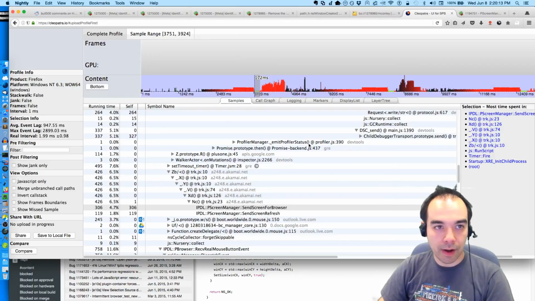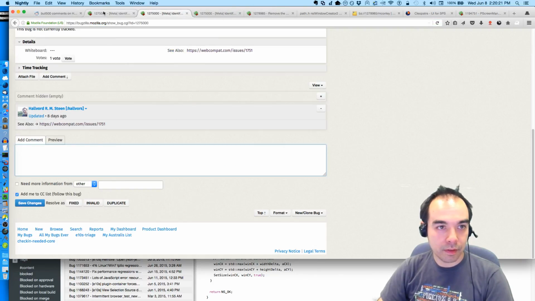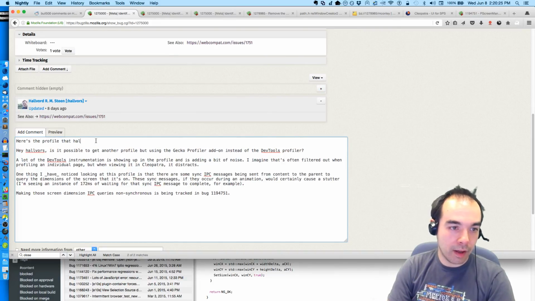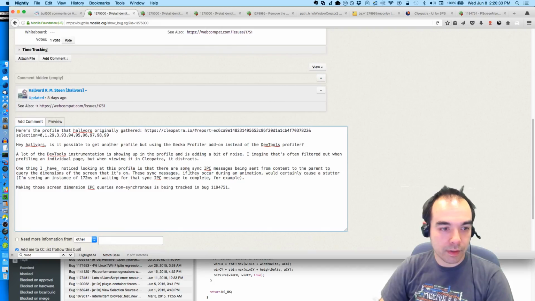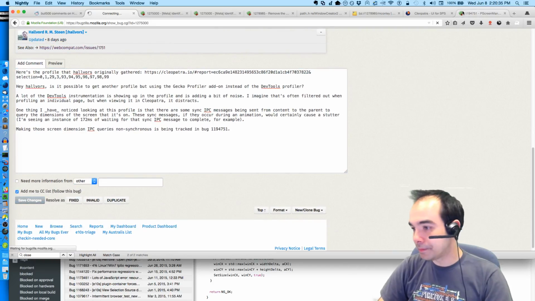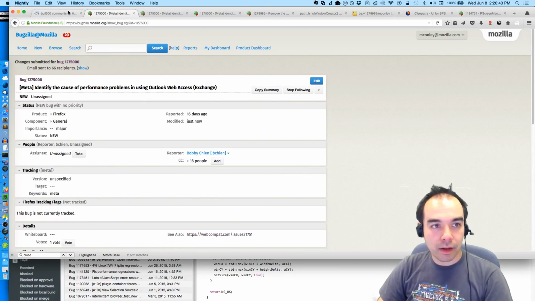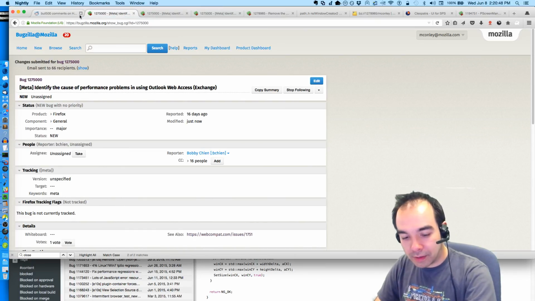So here's the profile that Halvor originally posted. I'm gonna share that. Whoops. Here's the profile that Halvor originally gathered. Is it possible to get another profile? Blah blah blah, this one is tracking the sync IPC. Done. Okay, so that might address the Outlook bug.